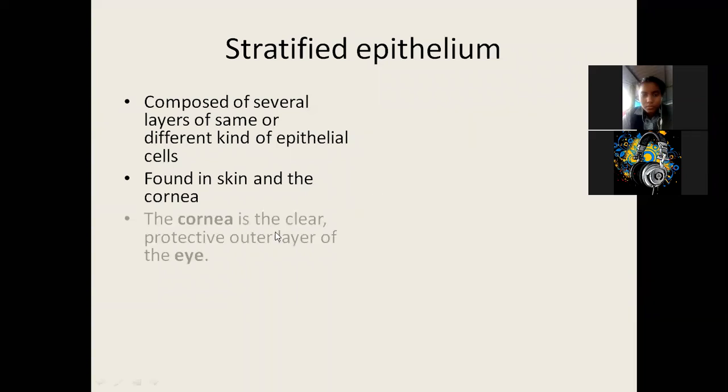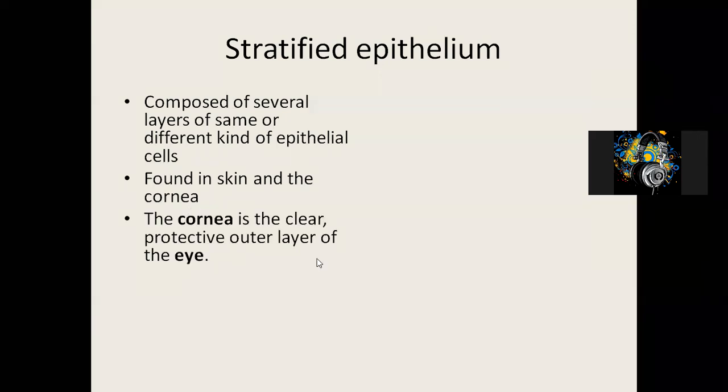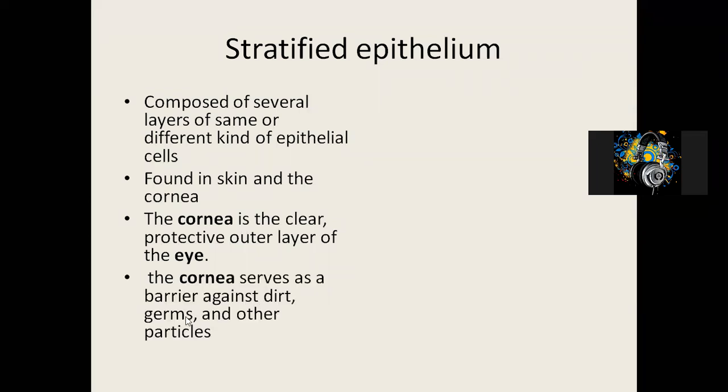Now the cornea. Where is cornea present? Cornea is the clear part of your eye. Okay, the cornea serves as a barrier against dirt, germs, and other particles. Okay, so this is about stratified.